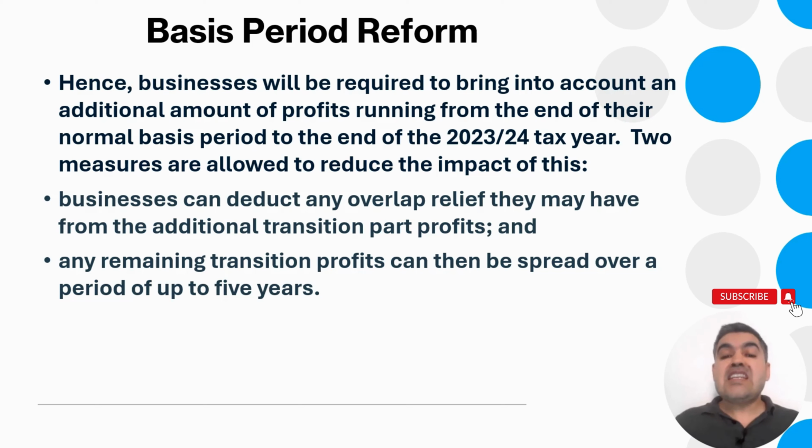Business can deduct an overlap relief they have from the additional transitional part profit, and any remaining transitional profit can then be spread over a period up to a maximum of 5 years. I will show it to you with illustration.